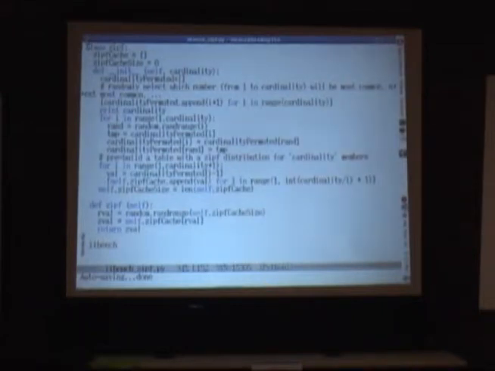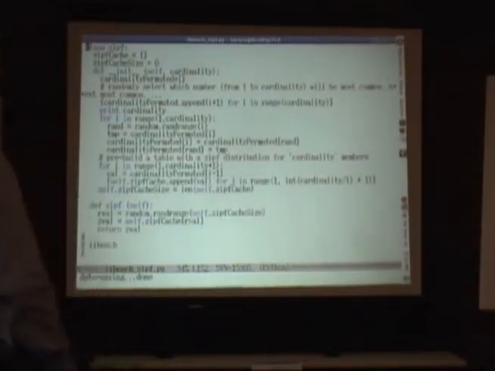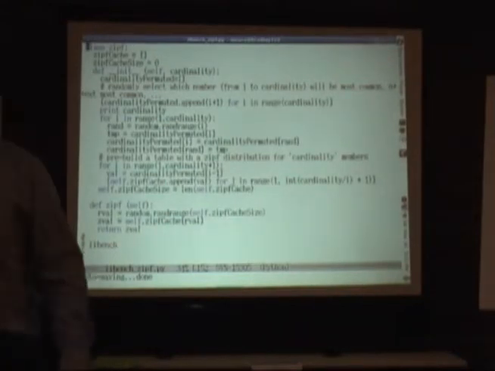So we discovered in this dialogue that we needed a different distribution than uniform random, because the world isn't uniformly random. Some things occur much more often than others. A Zipfian distribution is one that, for example, models the frequency of words in a natural language. It says that the second word occurs half as often as the first word, the third word occurs 1/3 as often as the first word, and the ith word in general occurs 1/i times as often as the most frequent word. So we modified iibench to implement a Zipfian distribution.